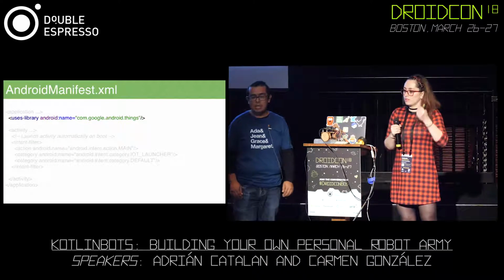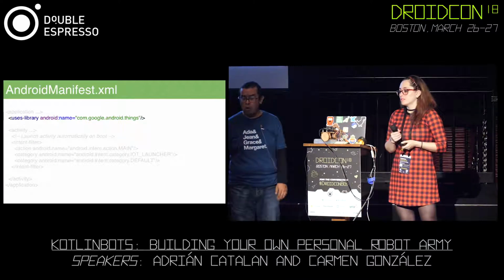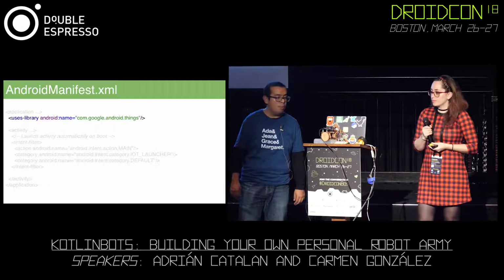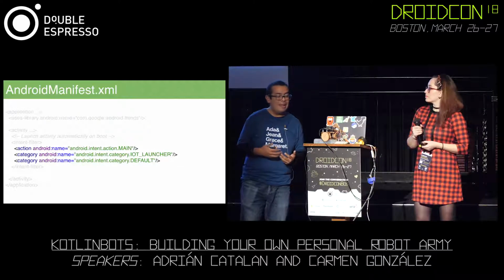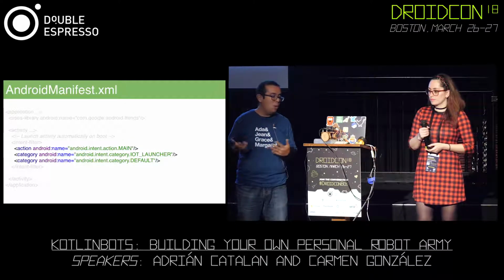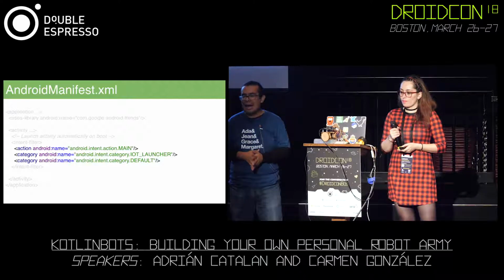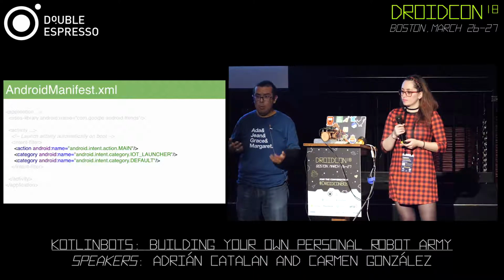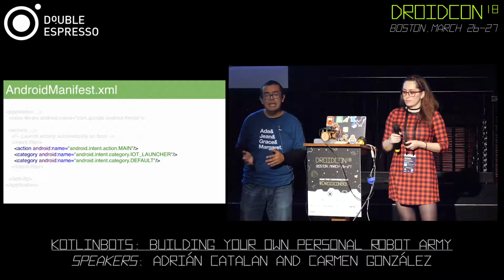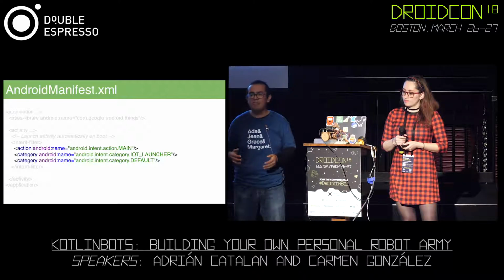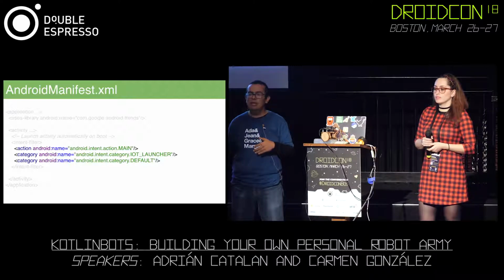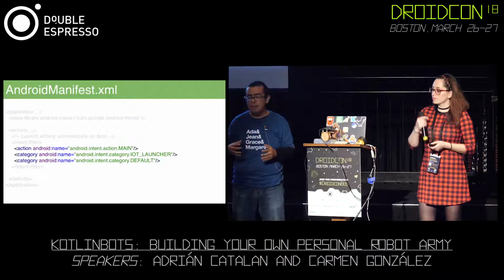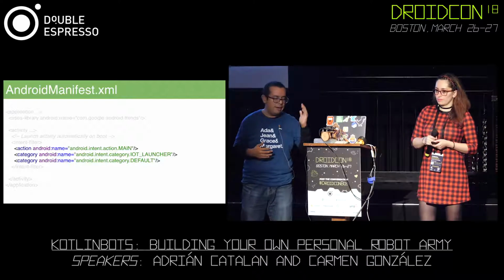Besides doing this in the Gradle file, we also need to configure in the manifest a couple of things. We're going to use the library, the Android Things library, and also we need a special kind of launcher. That's why we have that IoT launcher. And depending on what we are using, we do need some permissions. So in a couple of slides, we're going to see remote control from the phone to the board, and we do need permissions like Bluetooth, Wi-Fi, and all of that.